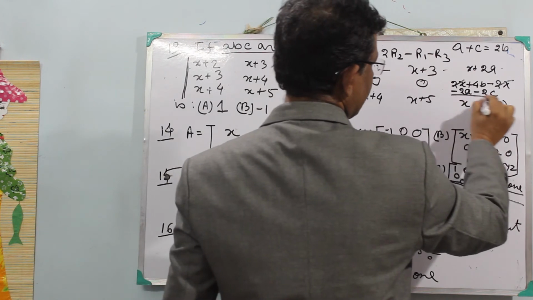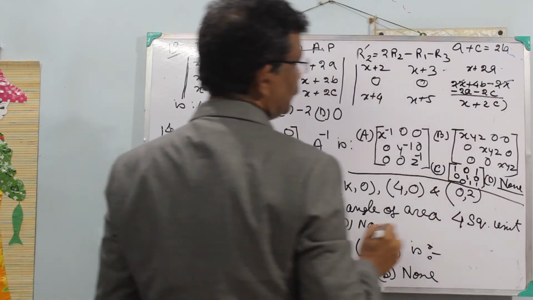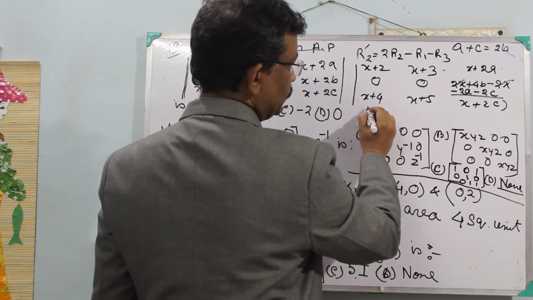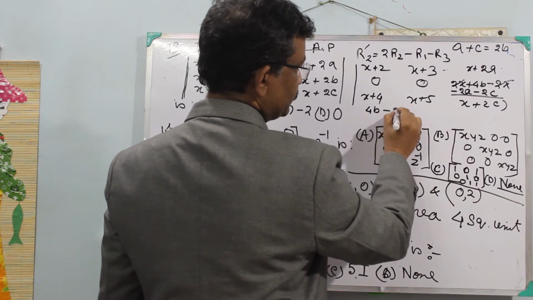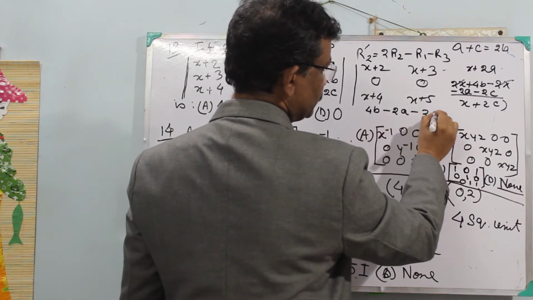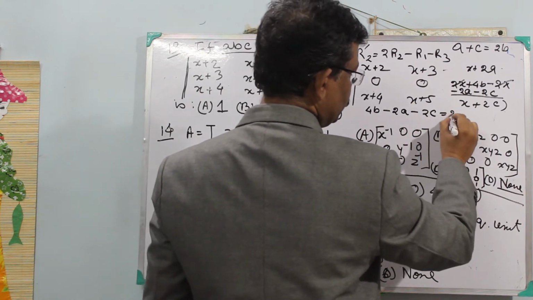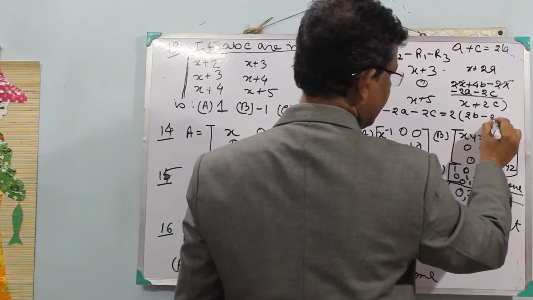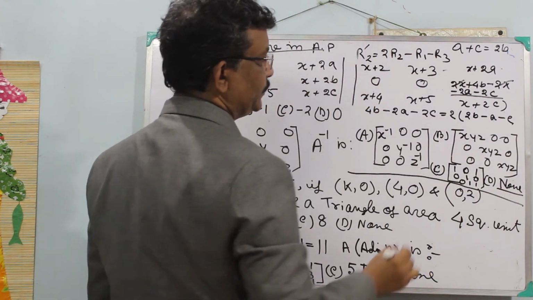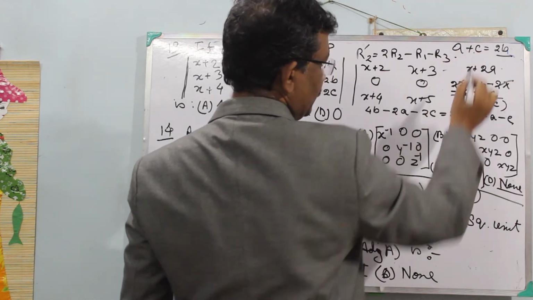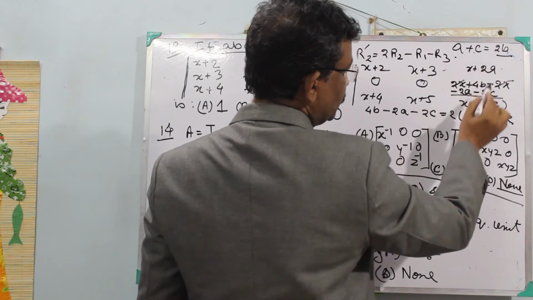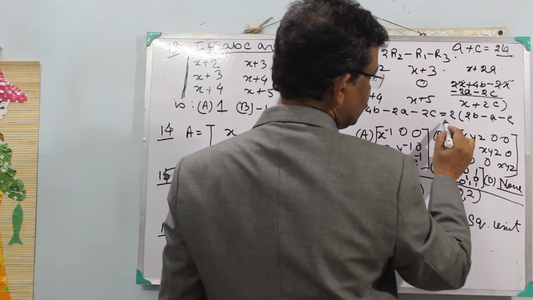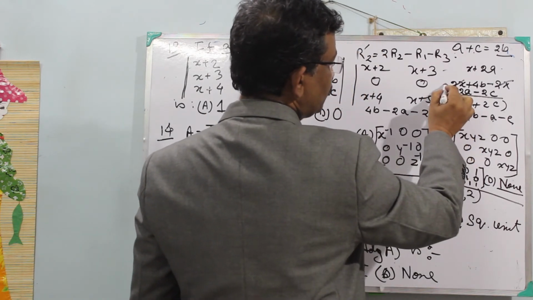So look at the third element of the second row. It says 4b minus 2a minus 2c. If I take 2 common, it will be 2 times (2b minus a minus c), and using the relation 2b equals a plus c, if I put a plus c in place of 2b, then a and c cancel. So 2 into 0, that means 0. So this element is also 0.